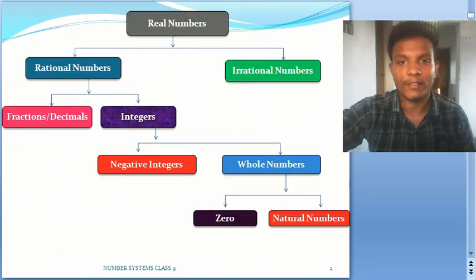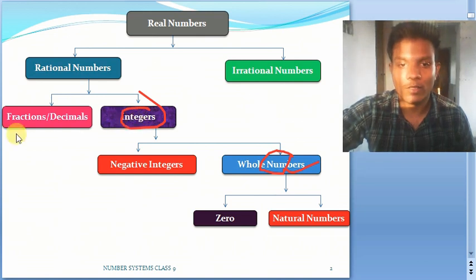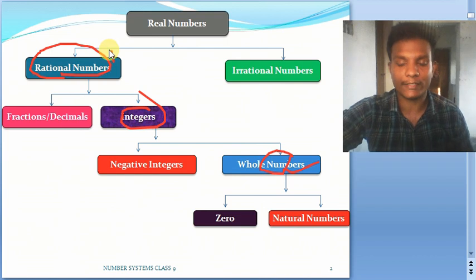Now let us see the first slide, the first classification that I showed you in the beginning of the class. Just have a look at it. We have natural numbers, and we include 0 for that, so we are at whole numbers. For these whole numbers we have taken the negative part also, that makes our integers. Then for these integers, everything is there except the decimals and fractions, so we have included those also, and that completes our rational numbers. Rational numbers are of p by q form, where p and q are integers and q is not equal to 0.